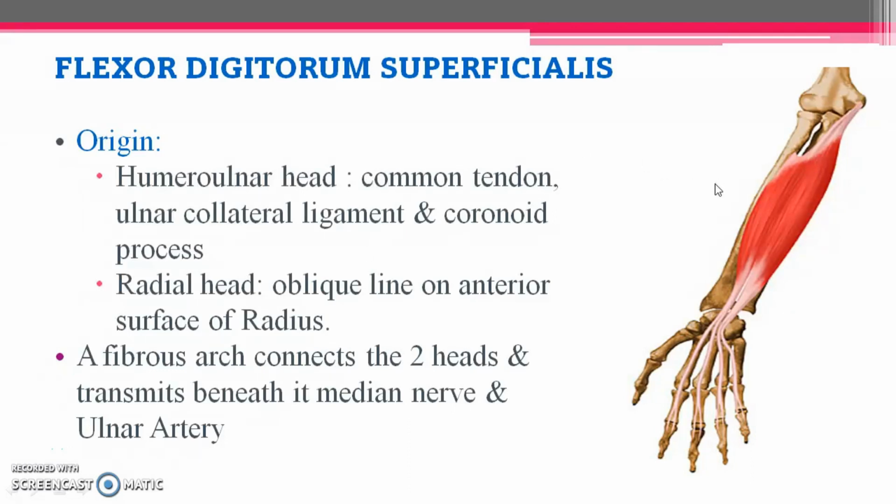The radial head takes origin from the anterior aspect of radius. In the anterior aspect of radius we have a line called the oblique line. That oblique line gives origin for this radial head of flexor digitorum superficialis. So origin is from the humero-ulnar head and also from the radial head. A fibrous arch connects the two heads, and between these two heads we have passage of the median nerve along with the ulnar artery.